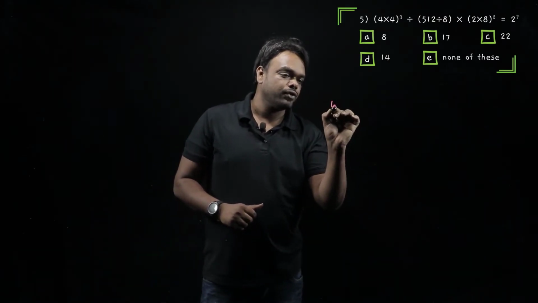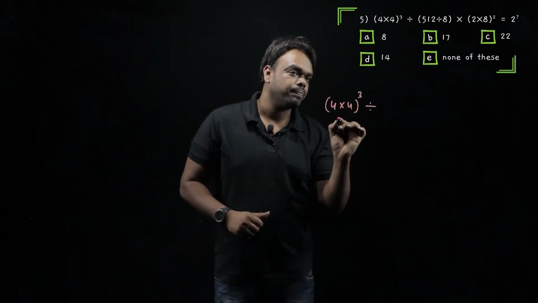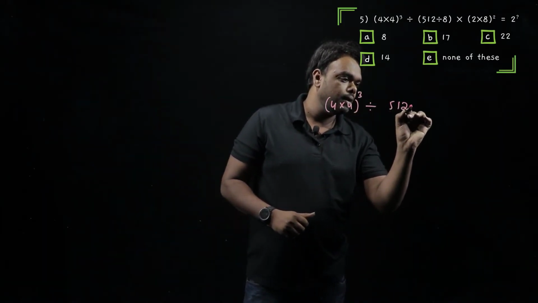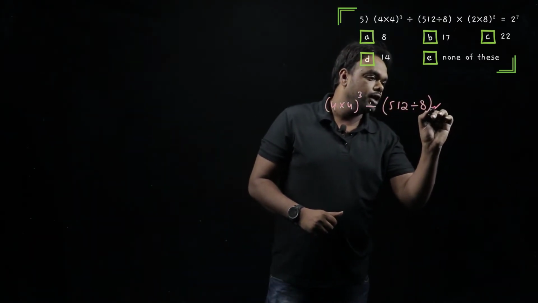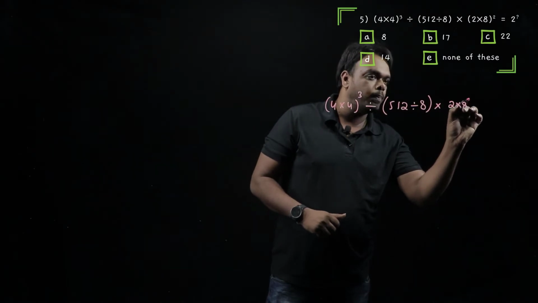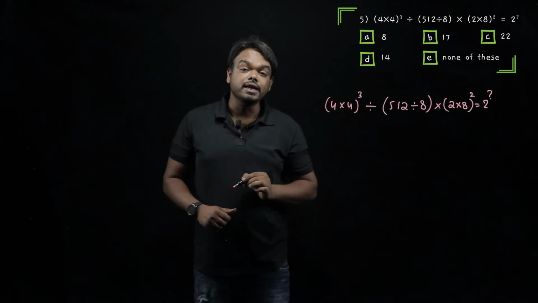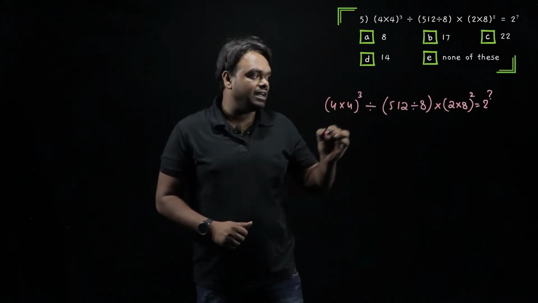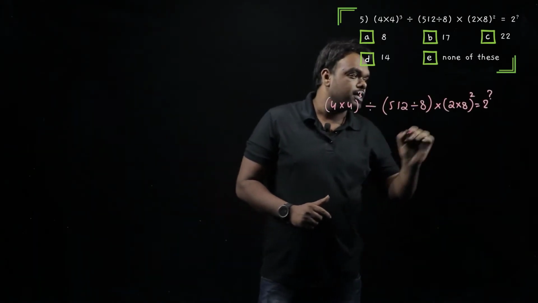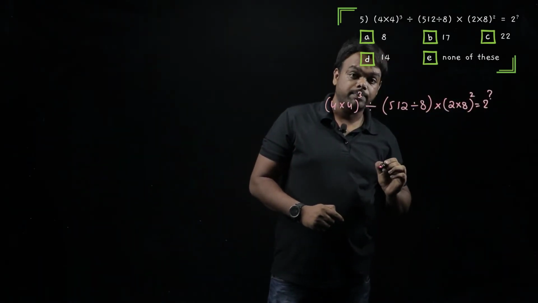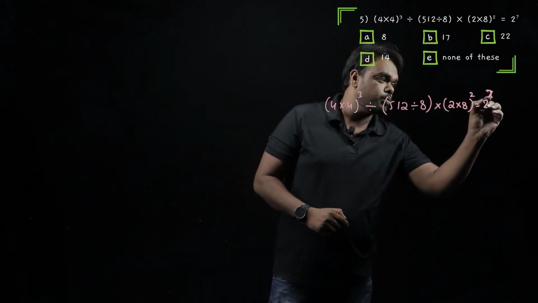So what do we have here? 4 into 4 whole cube divided by 512 divided by 8, and these two go into a bracket, into 2 into 8 whole square is equal to 2 power question mark. So we need to find the value of the question mark. Well, let me give you a simple tip about this question. See, the question mark is about 2, right? On the right hand side, the question mark is about 2. So let us write it as 2 power x.